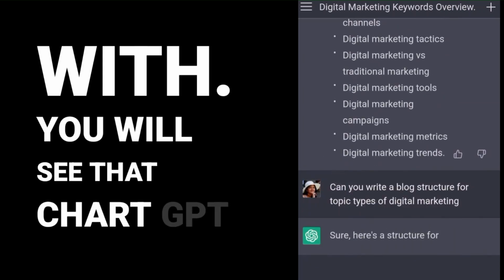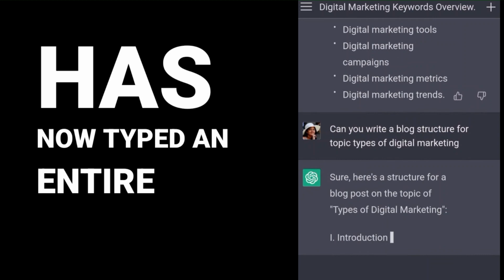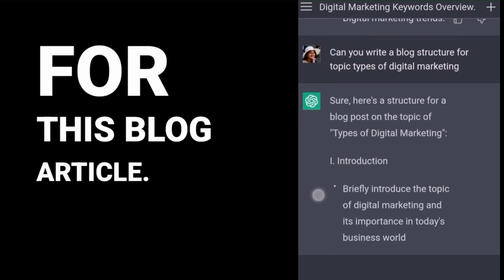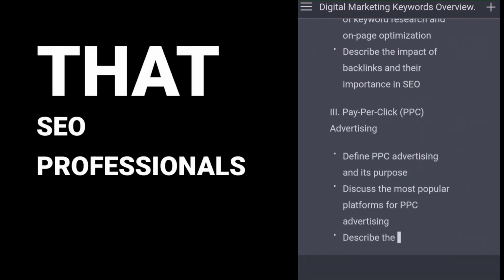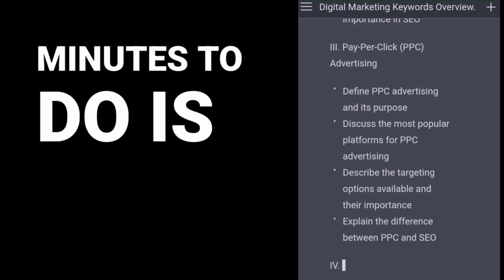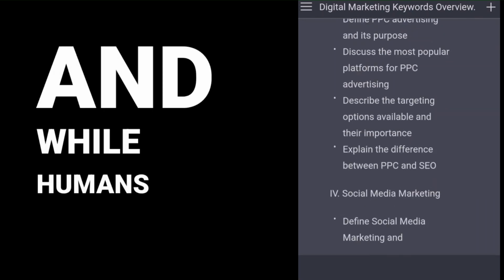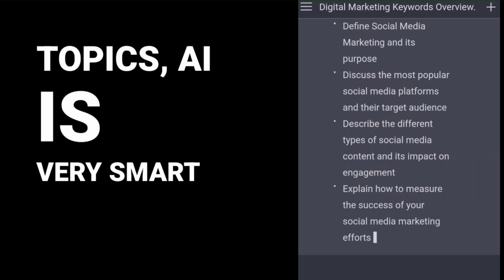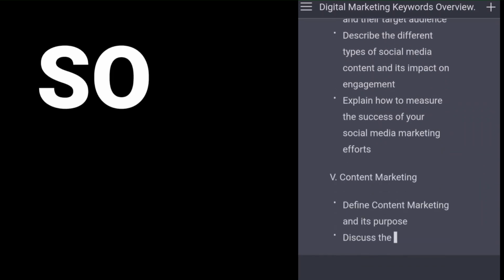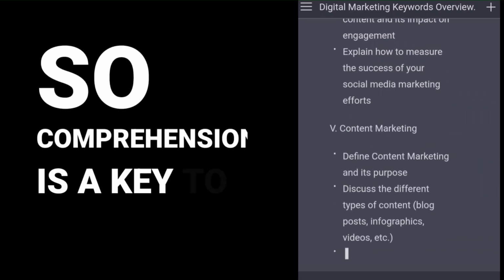You will see that ChatGPT has now typed an entire structure for this blog article. Something that SEO professionals used to take minutes to do is done in seconds. And while humans can miss certain topics, AI is very smart and doesn't miss any topic. So comprehension is a key to this.